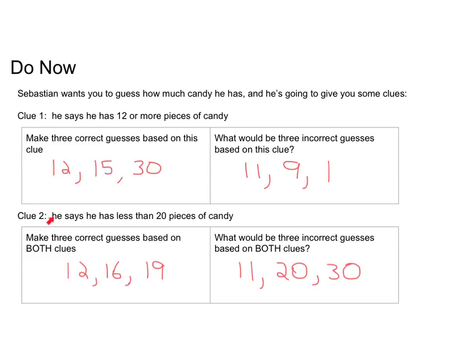All right, now we get a second clue. He says he has also less than 20. So if we make a guess based on both of these clues, 12 again would be good, 16 would be good, and 19 would be good, because these are all less than 20 and 12 or more. And some bad guesses would be 11 again would be bad, but this time 20 would be bad because it's less than 20, so it doesn't include 20. And then 30 used to be good, but now 30 is bad because 30 is not less than 20.